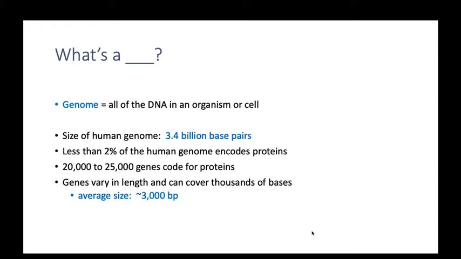Okay. And the size of the human genome is approximately 3.4 billion base pairs, and less than 2% of the human genome encodes proteins. Approximately 20,000 to 25,000 genes code for proteins. Okay, and the genes vary in length, can cover thousands of base pairs, and the average is approximately 3,000 base pairs. Okay, there is a lot in your genetics chapter. I want to tell one thing also.